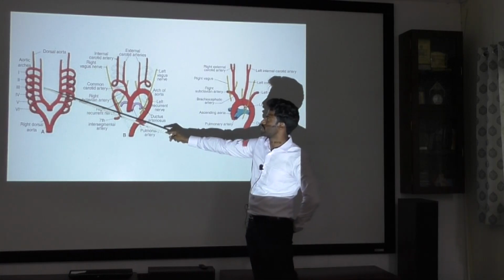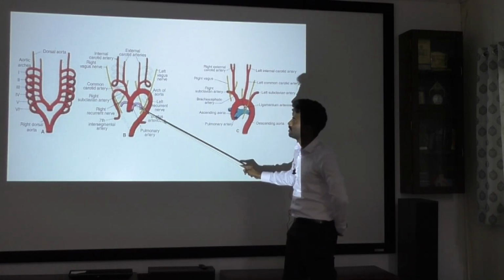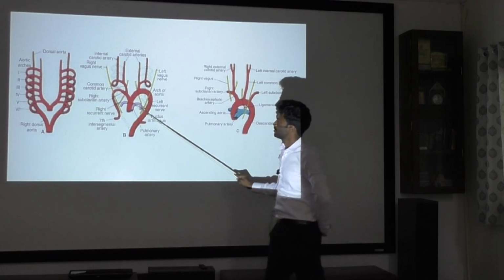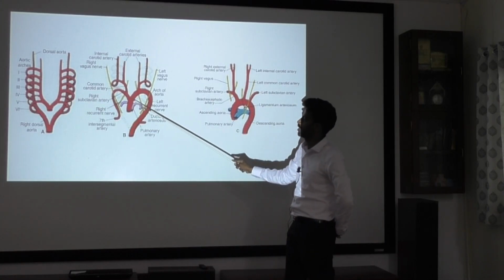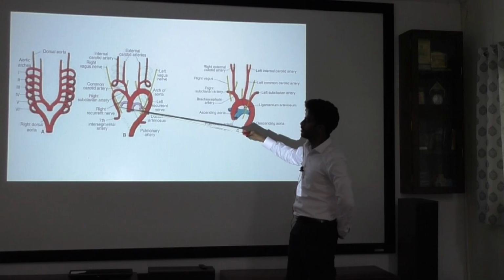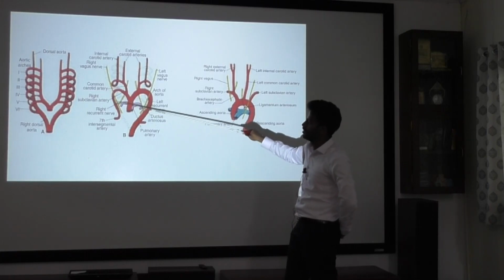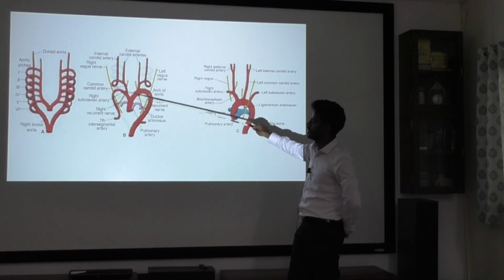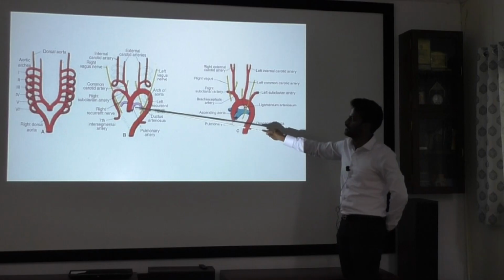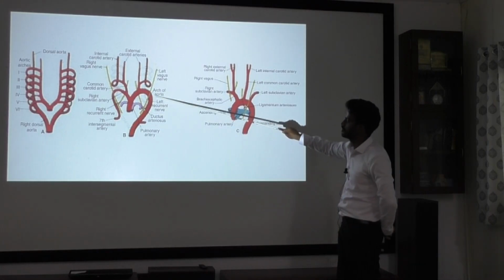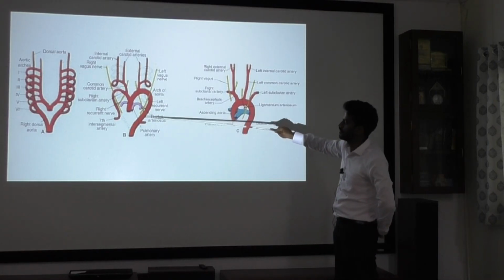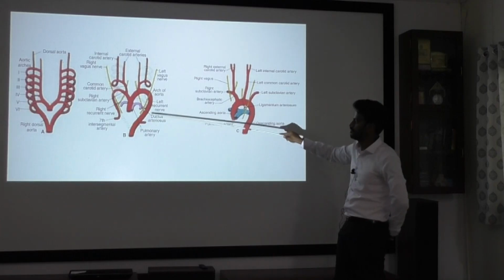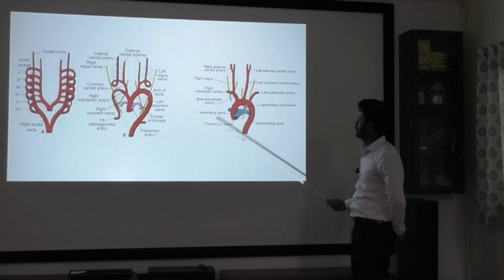On both sides it is the same. Now let us see the fourth. On the right side it only forms the right subclavian artery. Here is your right subclavian artery, which joins with the proximal part of your dorsal aorta and with the 7th intersegmental artery. And then on the left side it forms the arch of aorta, which joins with the dorsal aorta, and here it forms your left subclavian artery.